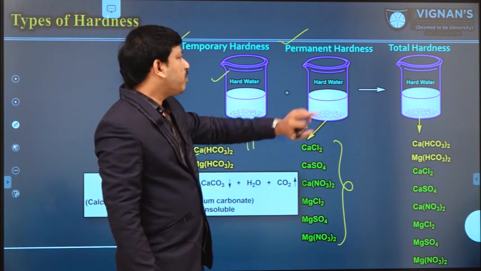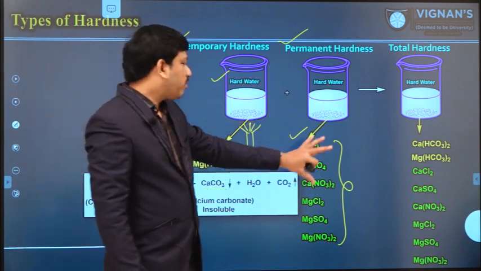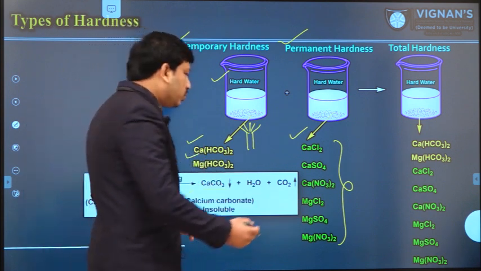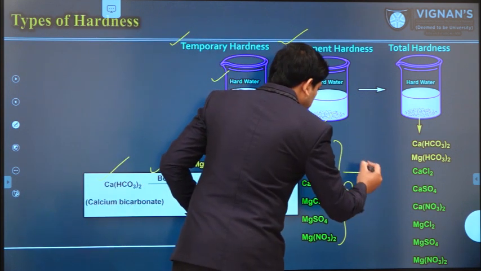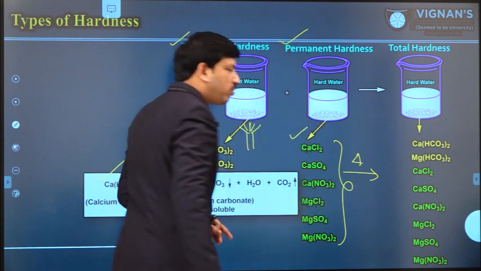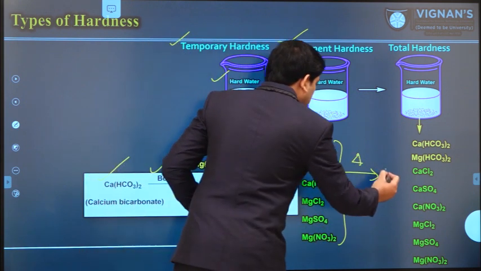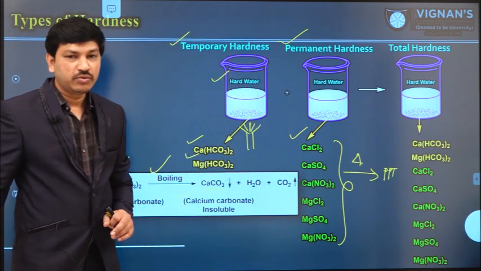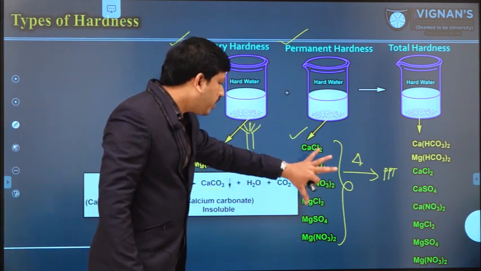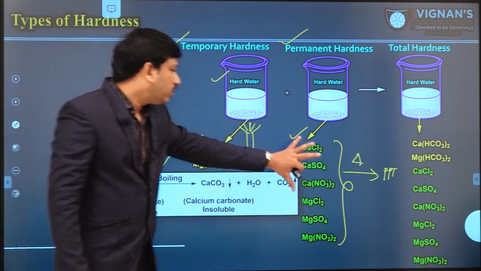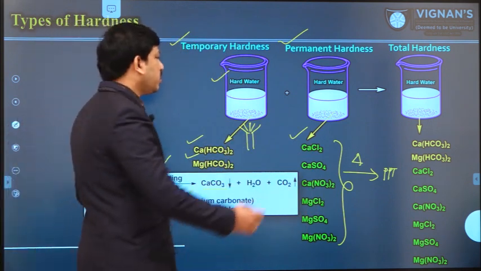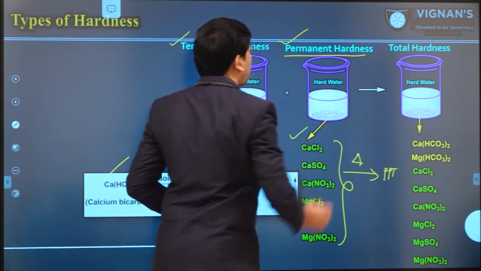If a water sample contains non-carbonate calcium or magnesium salts like this and you do a simple boiling process, there is no precipitation. That means it is very difficult to remove these kinds of salts from the water sample. That is the reason this is called permanent hardness.